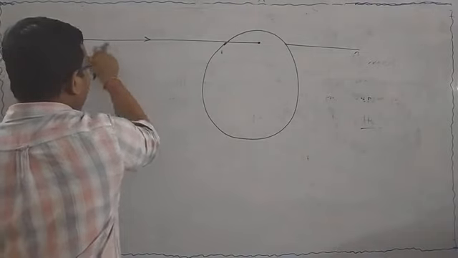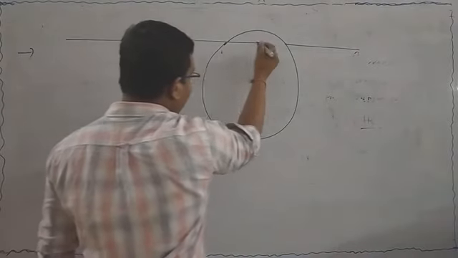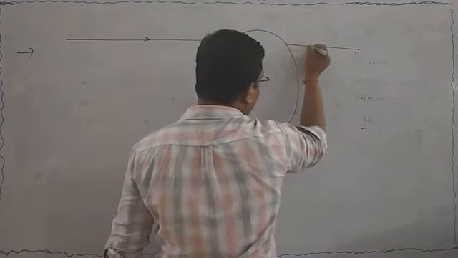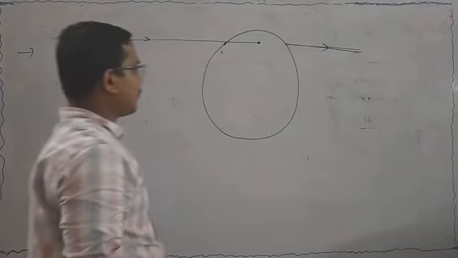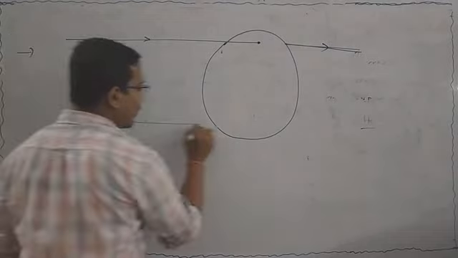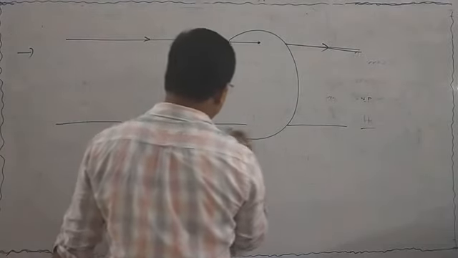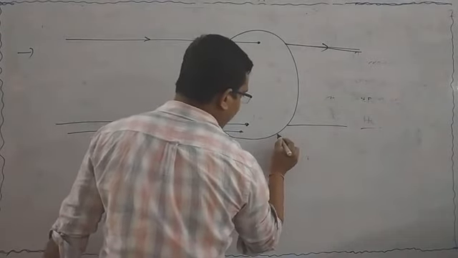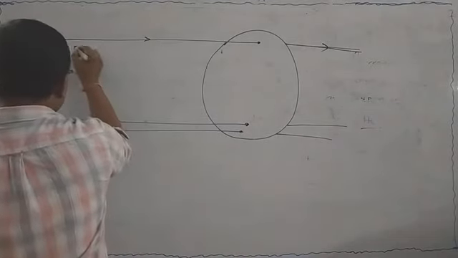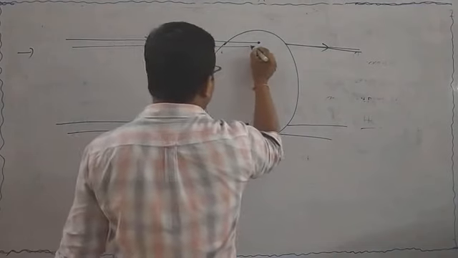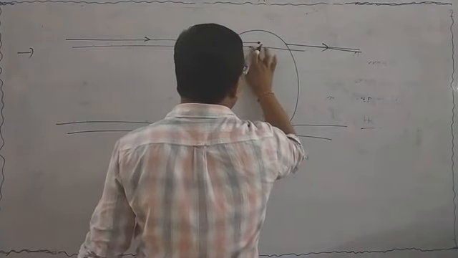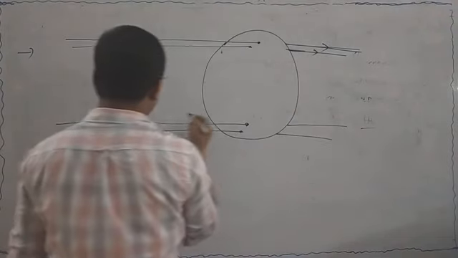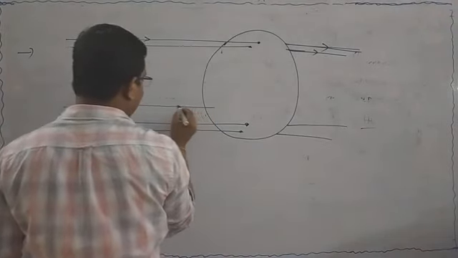Suppose the alpha particle goes like this, enters the gold foil at this position and exits the gold foil. 99% of the alpha particles cross the gold foil. He observed that most of the alpha particles cross the gold foil.